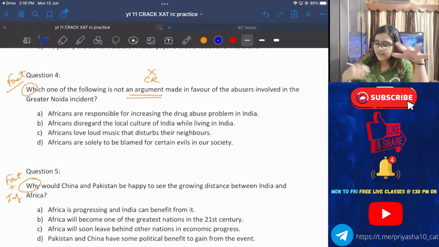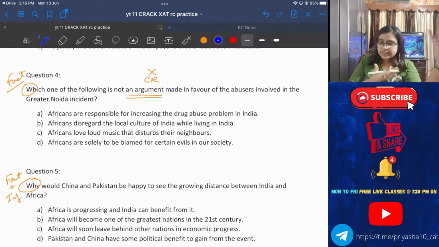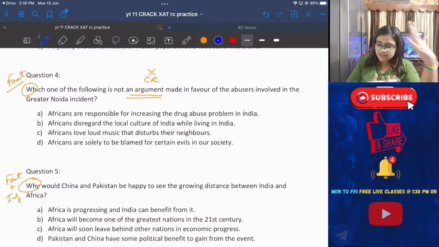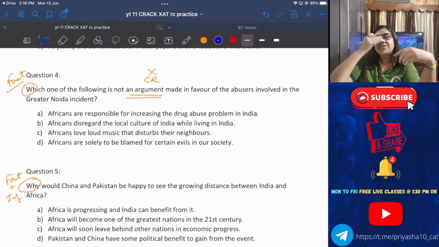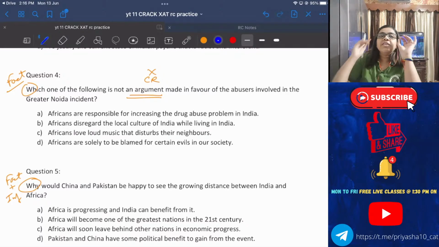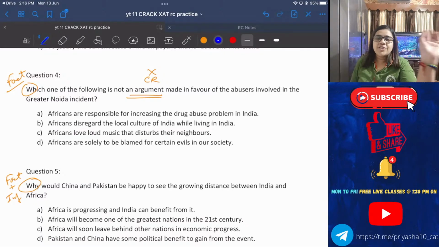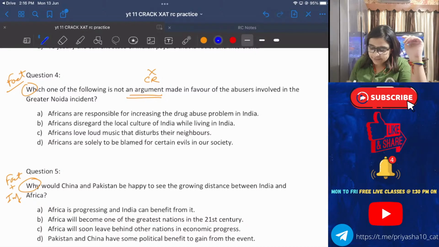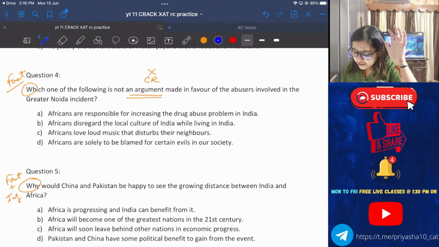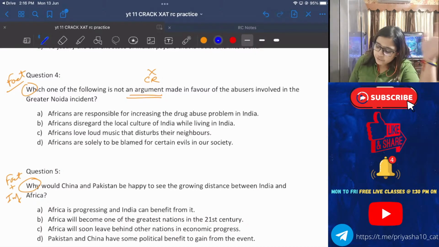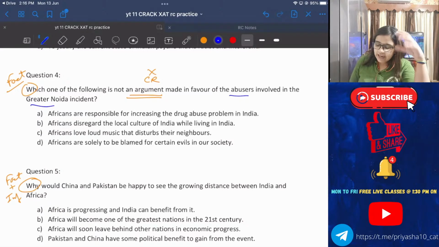Question number 4. Which one of the following is not an argument? See, trust me, this is the only question which requires a few brain cells of yours, otherwise all the rest are easy. Which one of the following is not an argument made in favor of the abusers involved in the Greater Noida incident? Okay, now please try and understand that here we are talking about Africans.